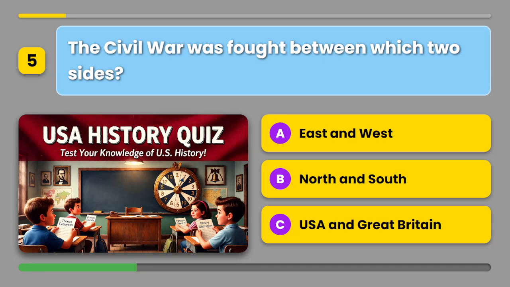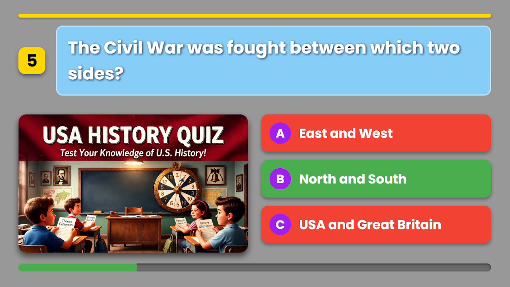The Civil War was fought between which two sides? A. East and West. B. North and South. Or C. USA and Great Britain. The correct answer is B. North and South.